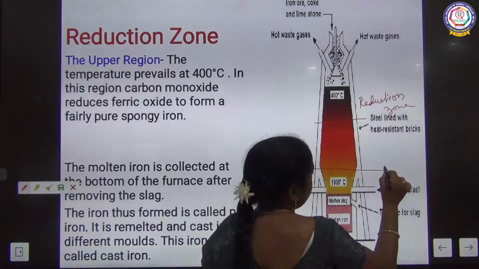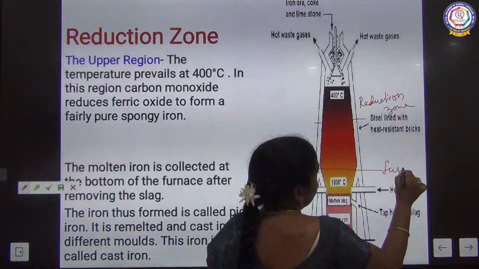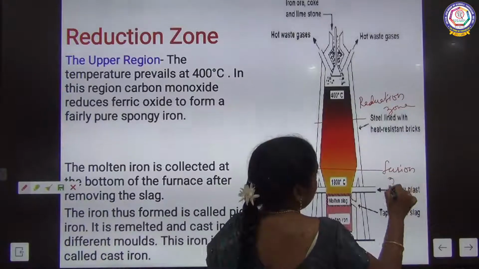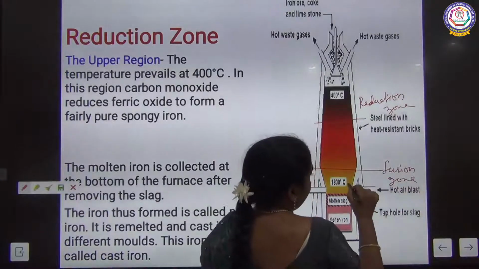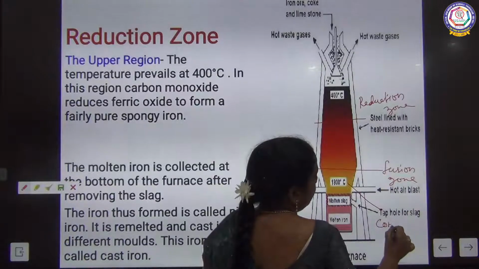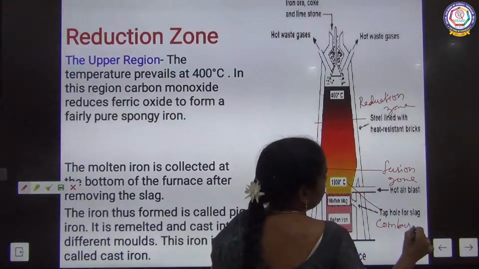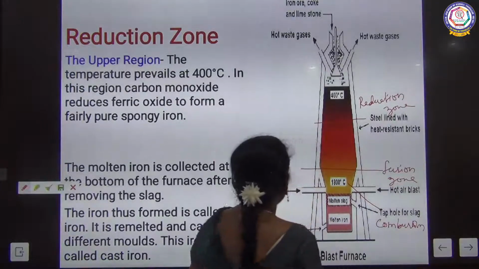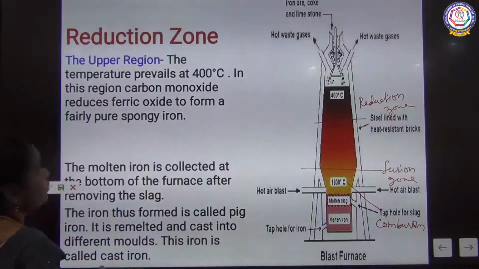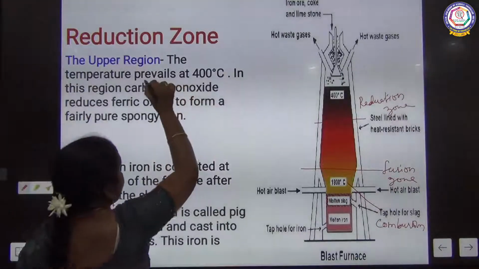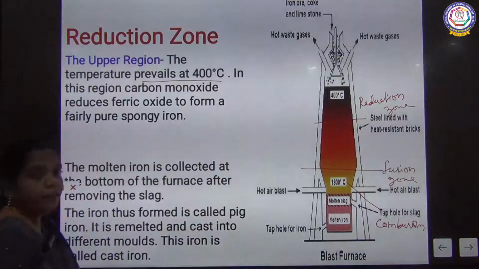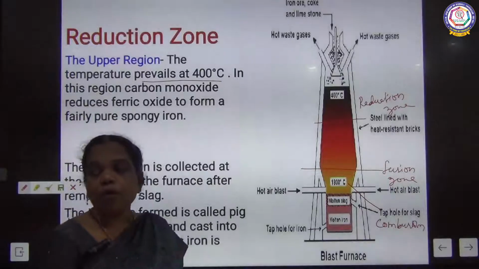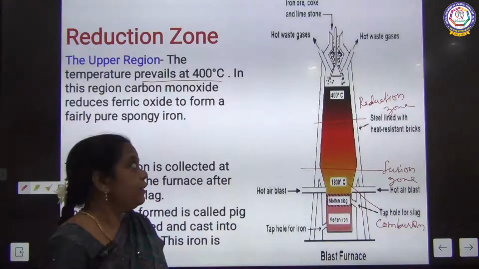This one is the reduction zone, this one is the fusion zone, and this one is the combustion zone. Now, in the reduction zone, the temperature maintained is about 400 degree Celsius.